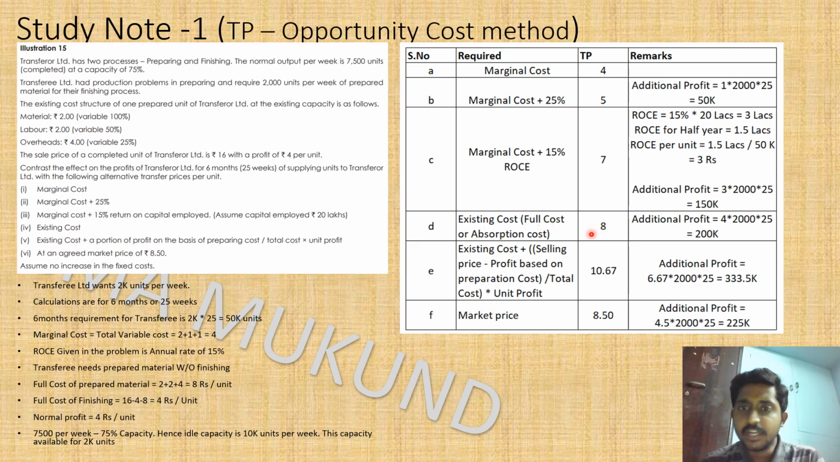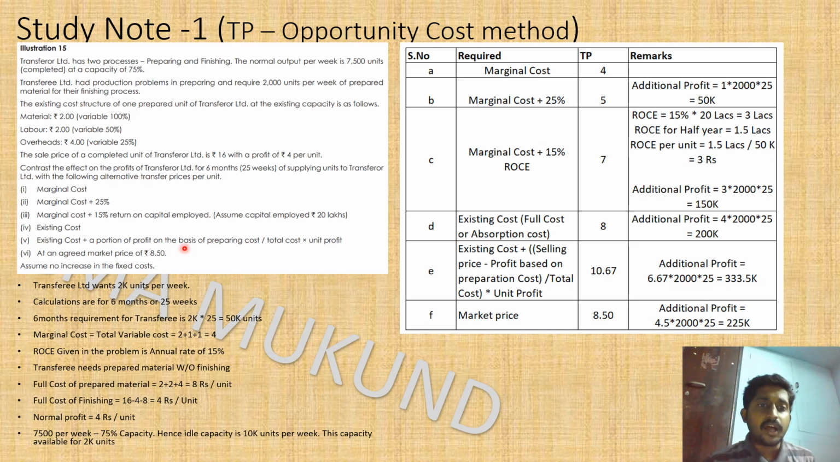So existing cost is 8. So 8 plus 2.67 is going to be 10.67. So what is this 2.67? 2.67 is 8 divided by 12 multiplied by 4, for calculating this portion. So 10.67 is the cost. Are we making more money? Yes, anything more than marginal cost. So 4 rupees is the marginal cost. If you reduce that from 10.67, 6.67 rupees per unit, we are making money for 2000 units per week and 25 weeks. So totally we will be making approximately 3.33 lakhs for the 6 months period.